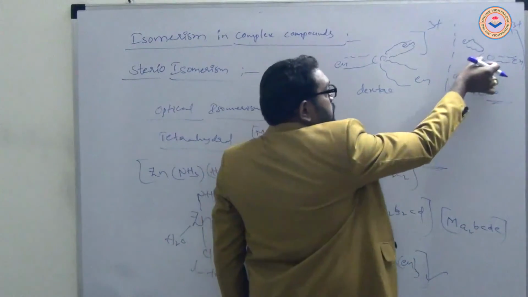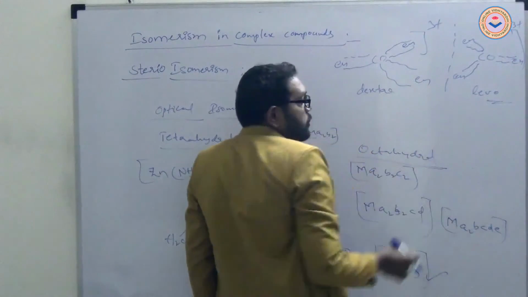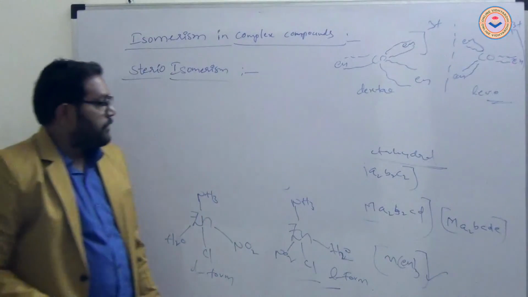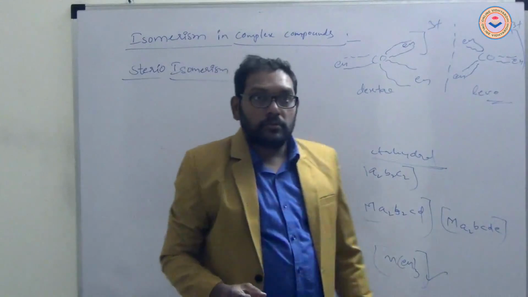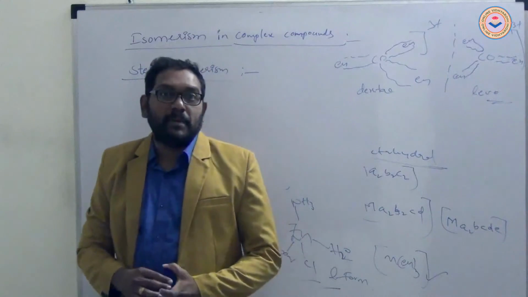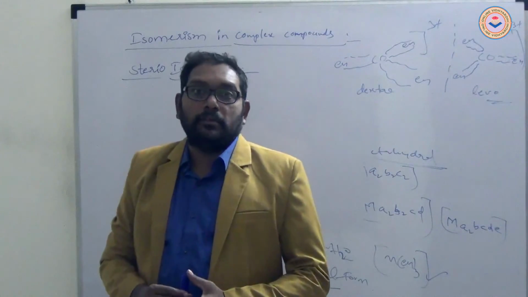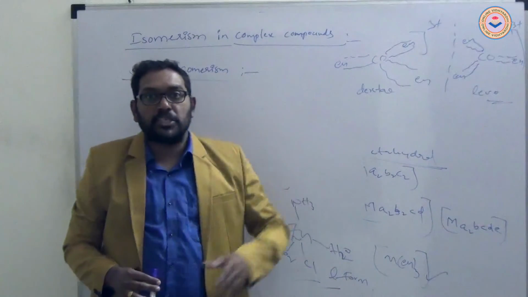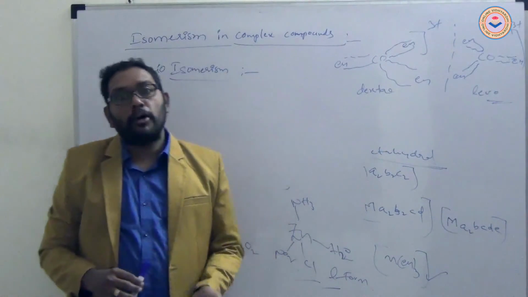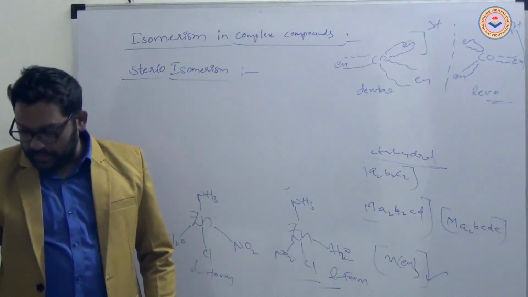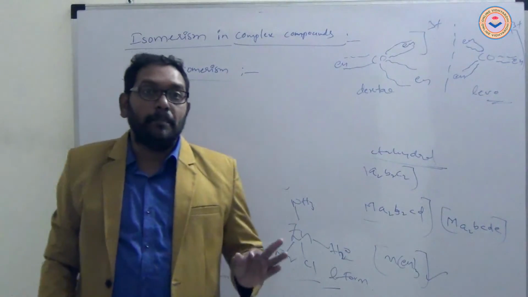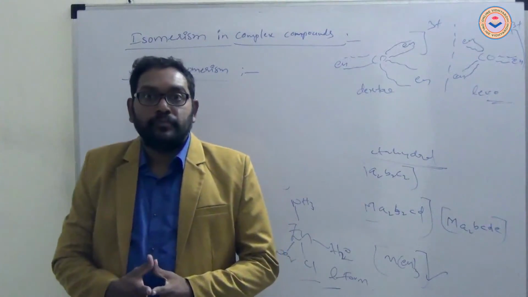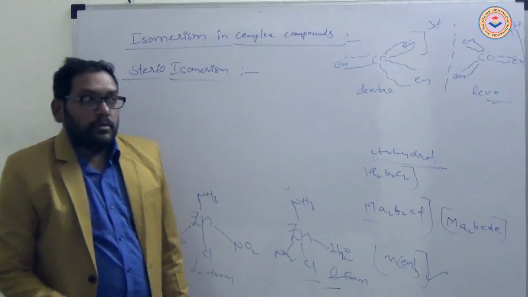If the bottom en is on the left side, it is the levo form. If a center of symmetry is present in a complex compound, it does not exhibit any stereoisomerism; optical or any type of isomerism is absent in complex compounds with symmetry.